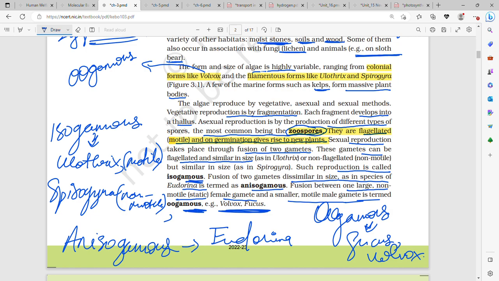Sexual reproduction takes place through fusion of two gametes, and these gametes can be flagellated or similar in size, that is isogamous. For example, isogamous motile, example Ulothrix and Chlamydomonas, or isogamous non-motile gametes, example Spirogyra. They can be different in size, that is anisogamous, example Eudorina, or the male can be motile and small and the female can be large and non-motile. That is oogamous, example Volvox and Fucus.